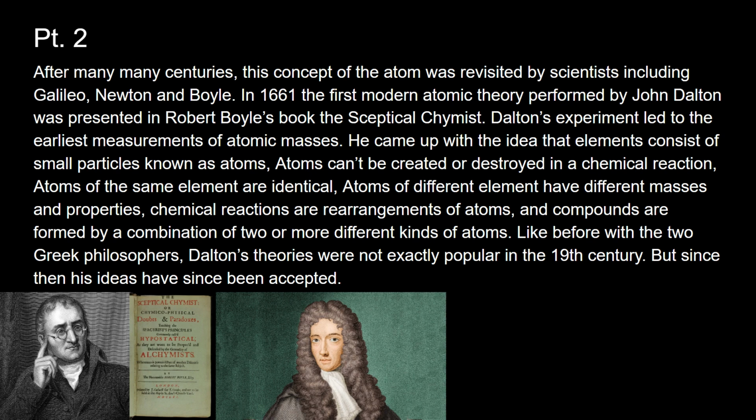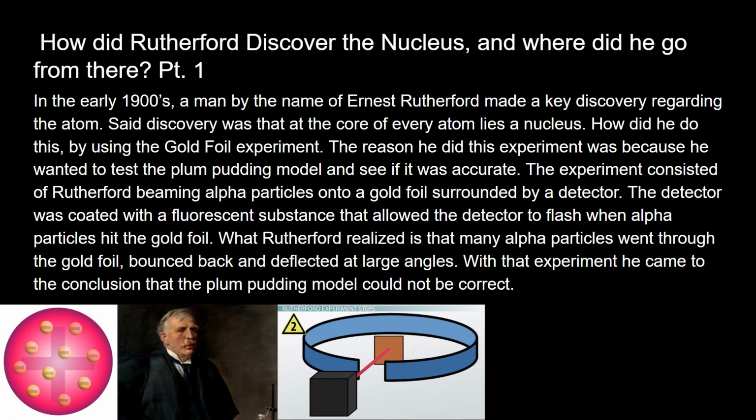Atoms can't be created or destroyed in a chemical reaction. Atoms of the same element are identical. Atoms of different elements have different masses and properties. Chemical reactions are rearrangements of atoms, and compounds are formed by a combination of 2 or more different kinds of atoms. Like before with the 2 Greek philosophers, Dalton's theories were not exactly popular in the 19th century, but since then his ideas have been accepted.